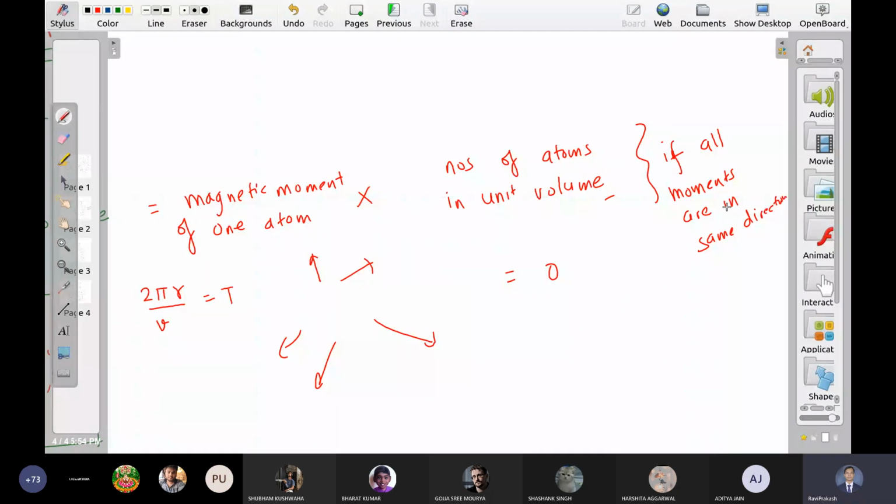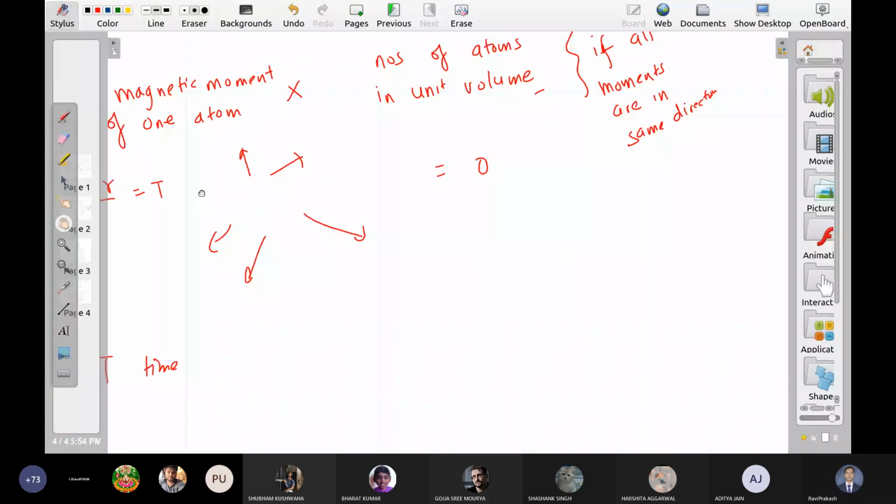You can answer it in a reverse way. We have millions of atoms in a sample, and there is no preferred direction. They can have their magnetic moment in any direction, right?